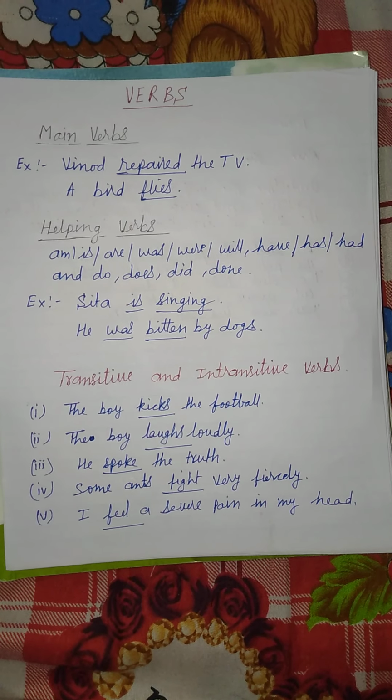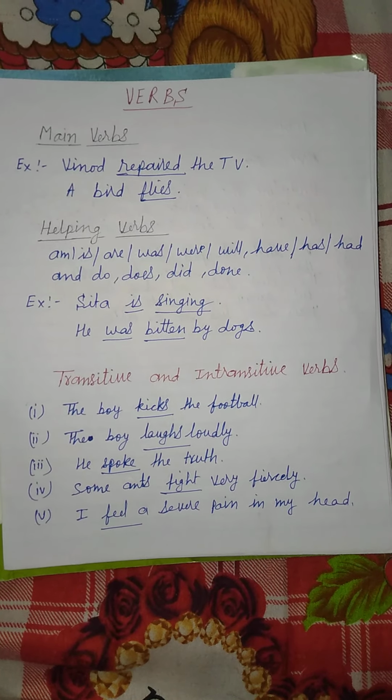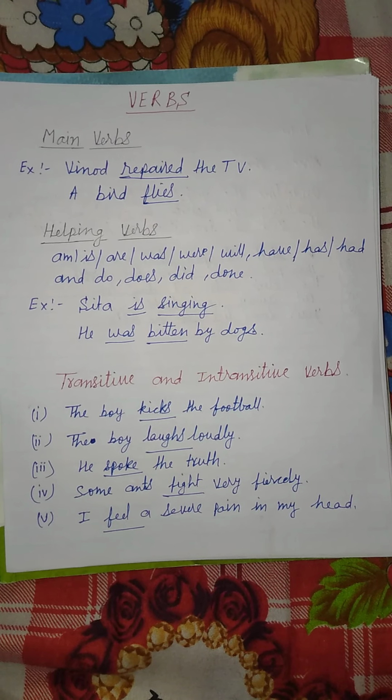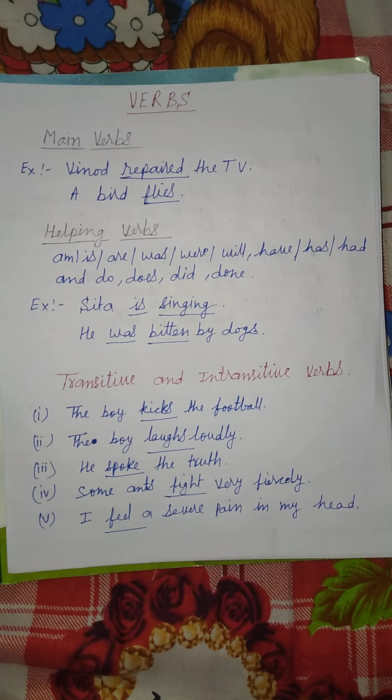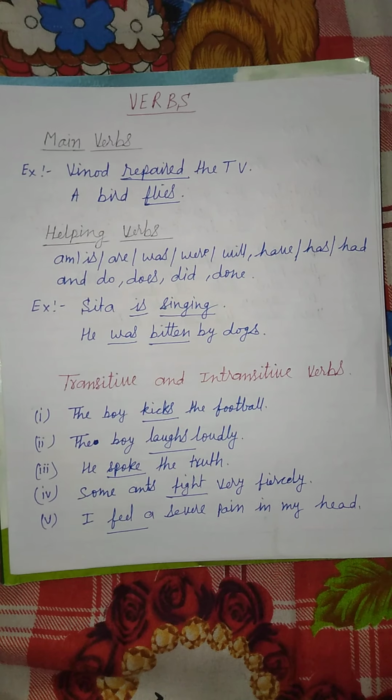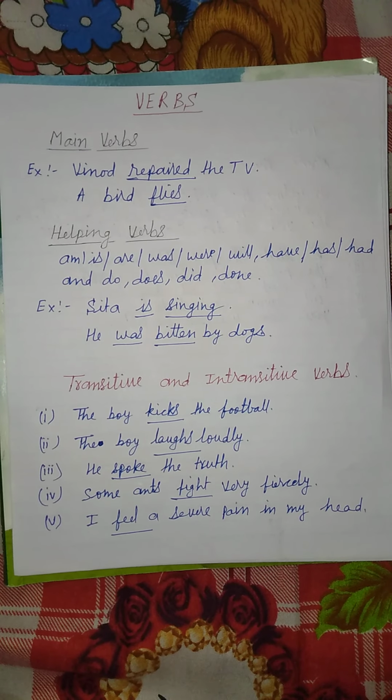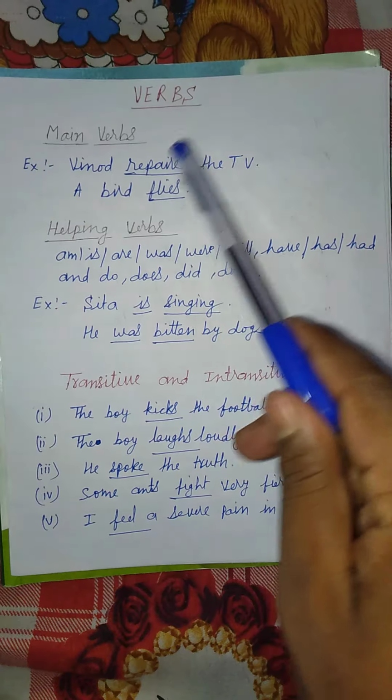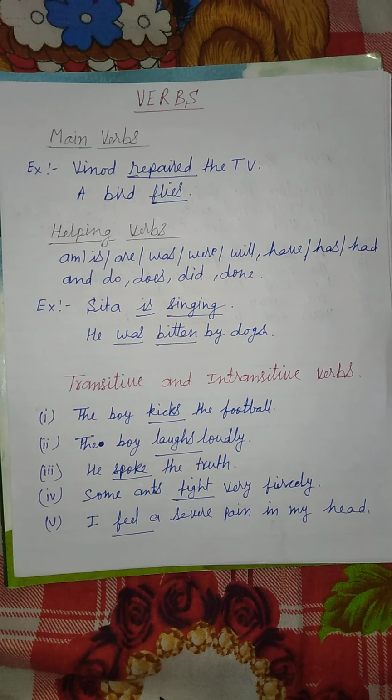So let us define a verb. A verb is a word used to denote an action, event, or state is known as a verb. So let us discuss the first topic, main verbs. And we will start with the example.